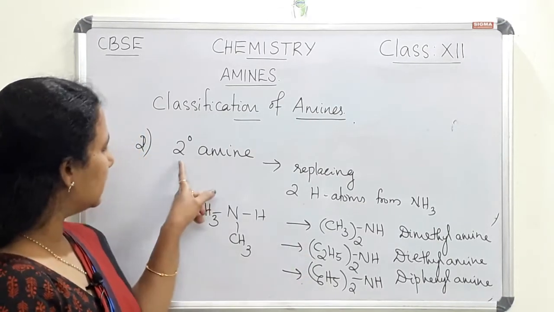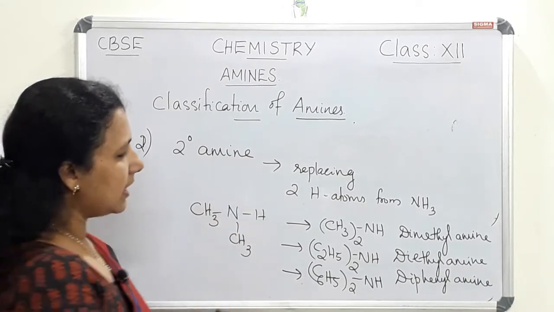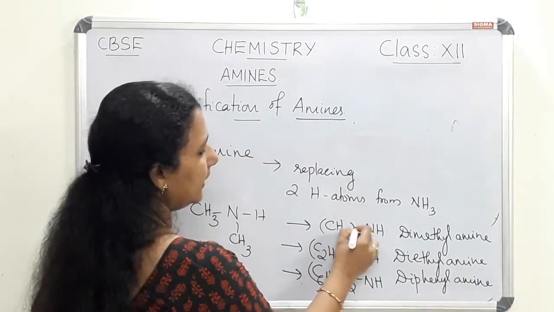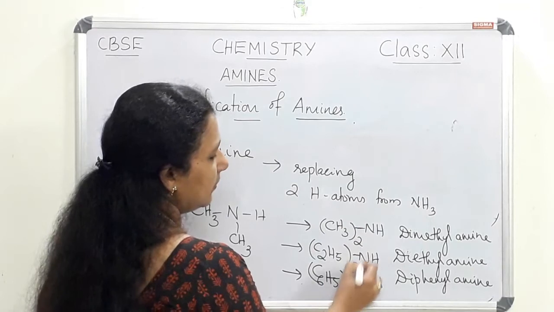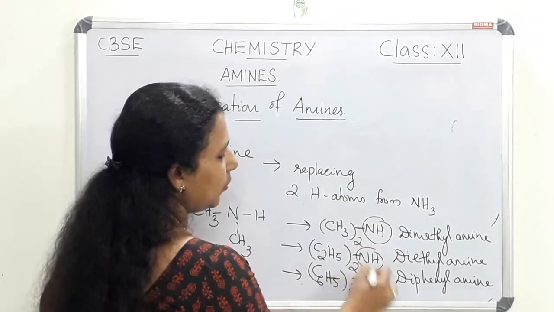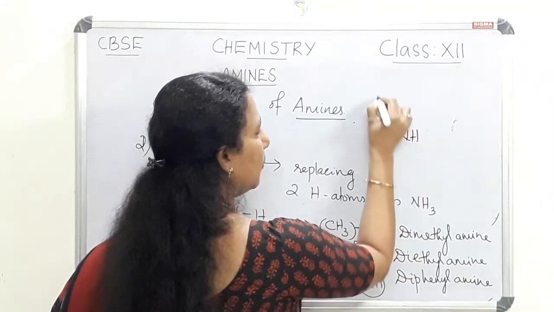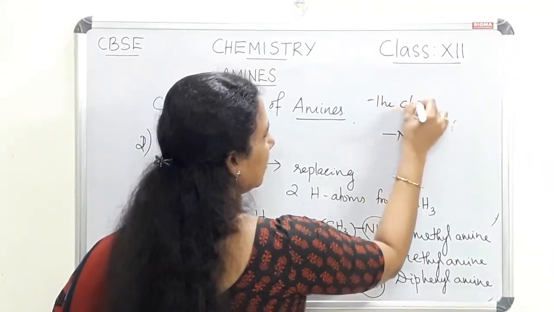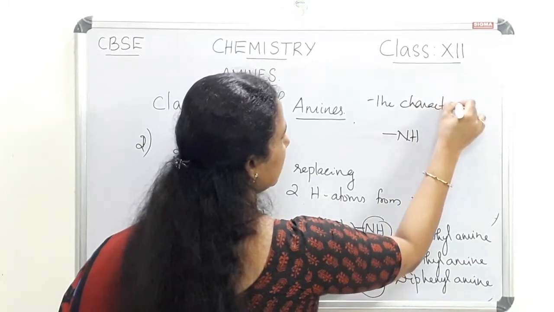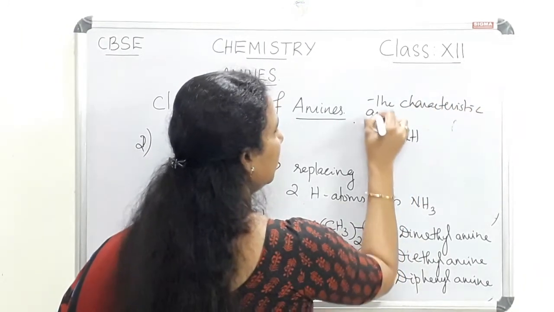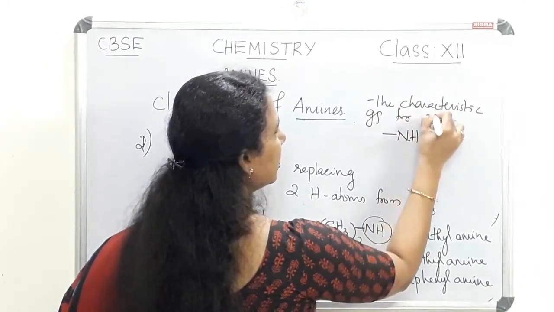In this case, these are all secondary amines, and the characteristic group is NH.